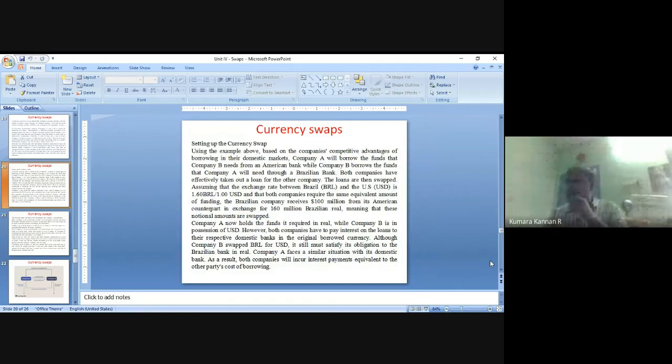The American company will borrow the funds that the Brazilian company needs from an American bank, while the Brazilian company borrows the funds that the American company needs through a Brazilian bank, right? Same thing: if company A raises funds from a Brazilian bank, it will be charged 10% interest rate; the Brazilian company going to an American bank will be charged 9%. If the American company raises funds from an American bank, it will be 4%. The Brazilian company raising from a Brazilian bank, it will be 5%. Cheaper interest rate is possible, right?